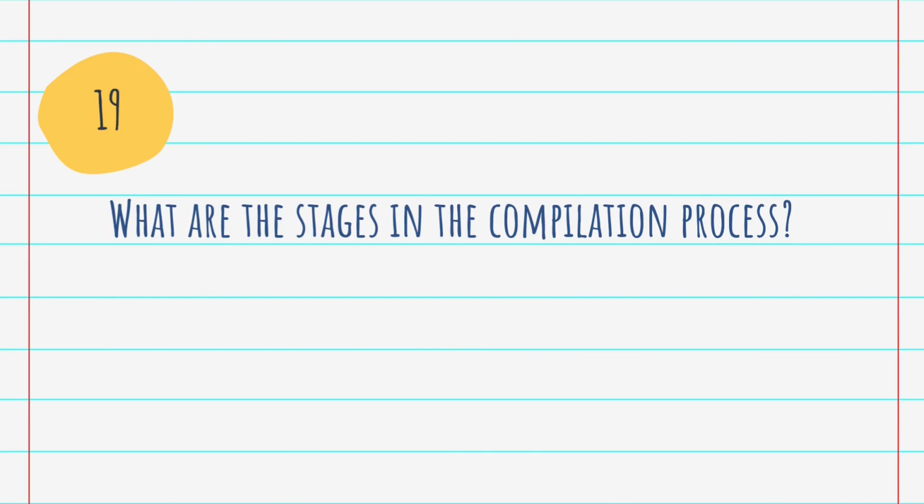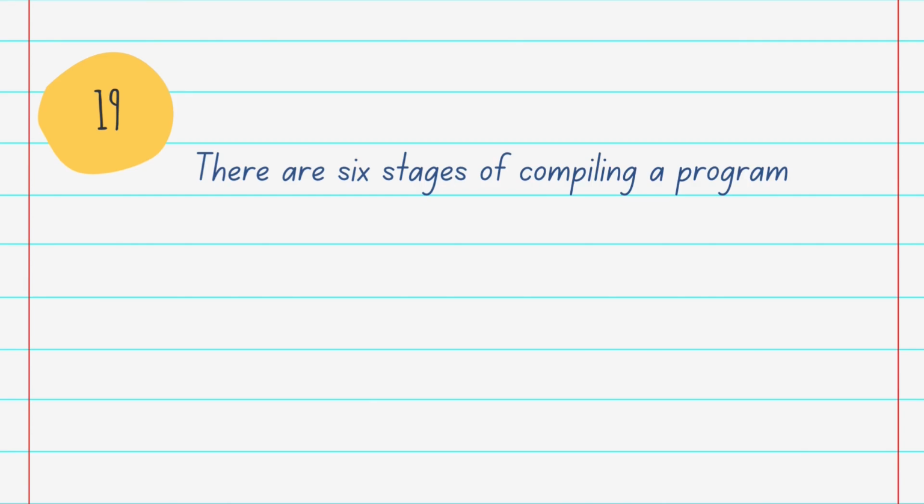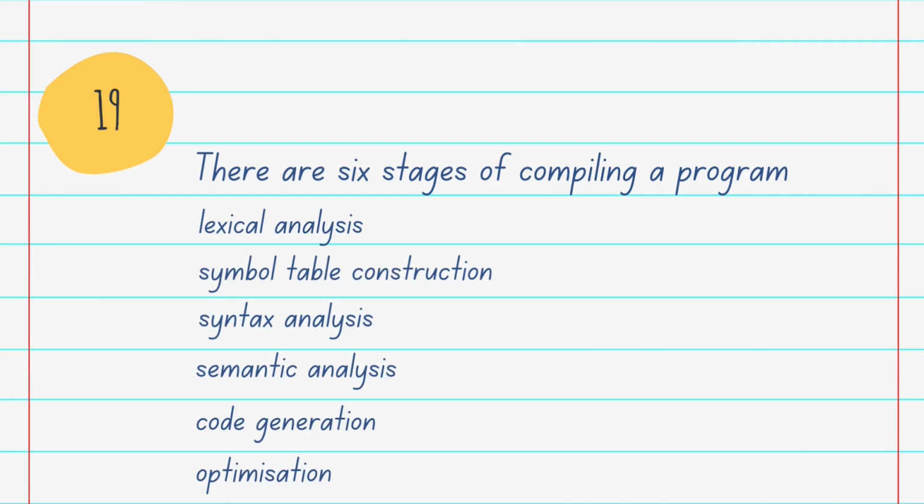Question number 19. What are the stages in the compilation process? Lexical analysis, syntax analysis, and code generation are the major stages in the compilation process. Actually, to construct a program, translators like compilers, interpreters, and assemblers are needed to translate the program written in high-level language into the machine code that a computer understands. There are 6 stages of compiling a program: lexical analysis, symbol table construction, syntax analysis, semantic analysis, code generation, and optimization. We will study details about these stages later on. You just remember that lexical analysis, syntax analysis, and code generation are the major stages in the compilation process.